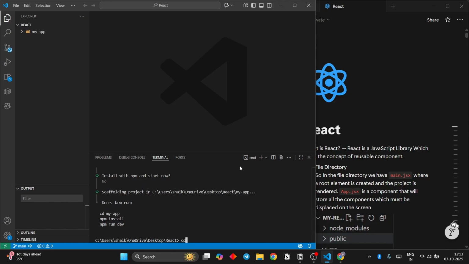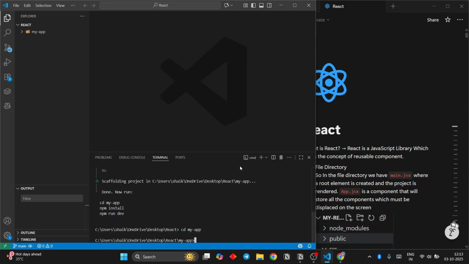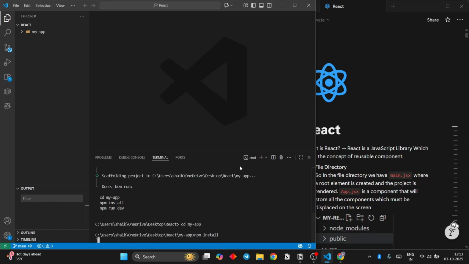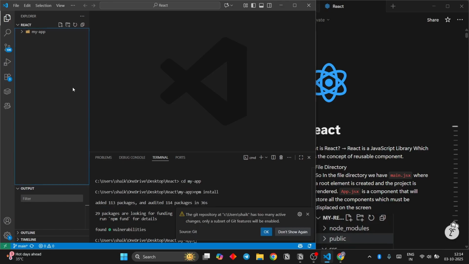So next I'm going to do cd my app and then npm install to install all the dev dependencies. Okay, so the dev dependencies are installed.